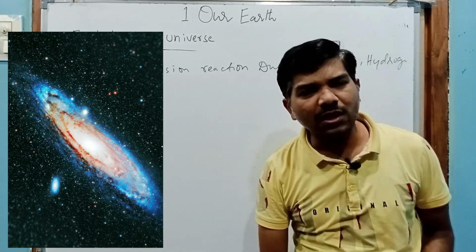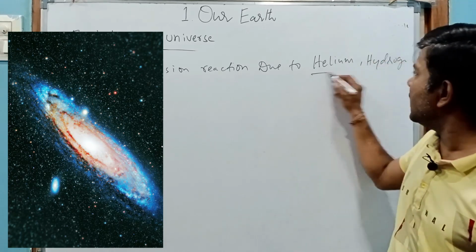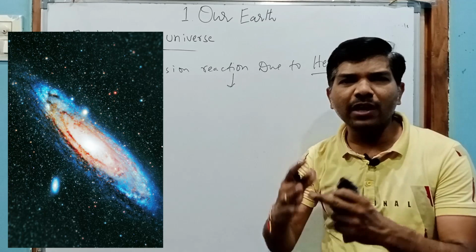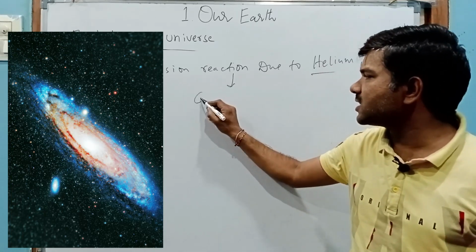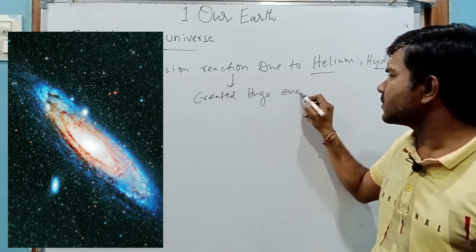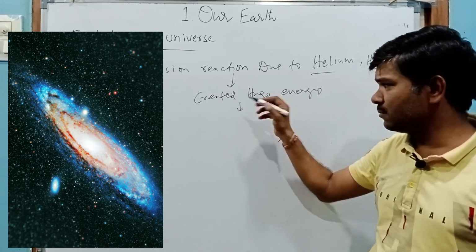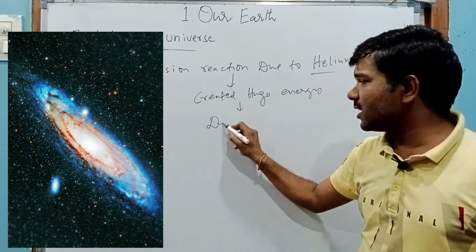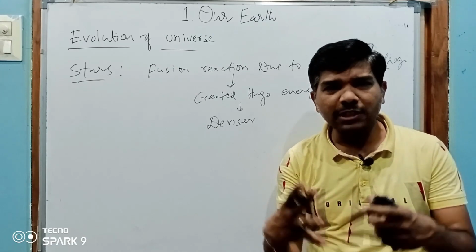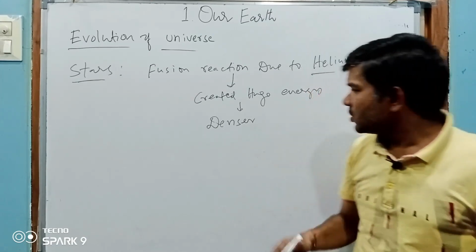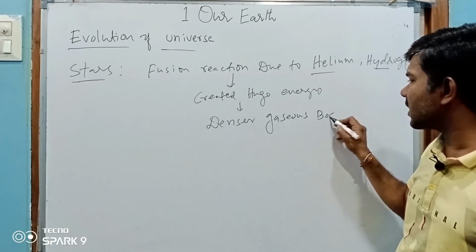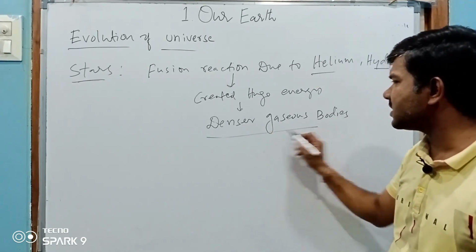This leads to the creation of a cloud and created huge energy, same as the sun. But then after that, the area became very dense, that cloud of gases became very dense. So these dense gaseous bodies are called stars.